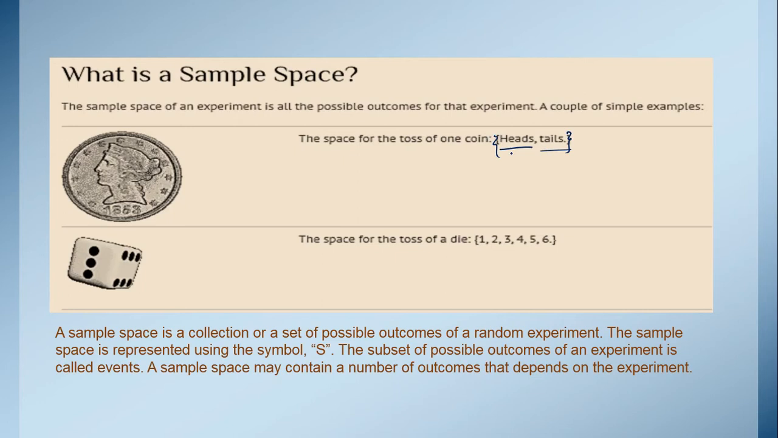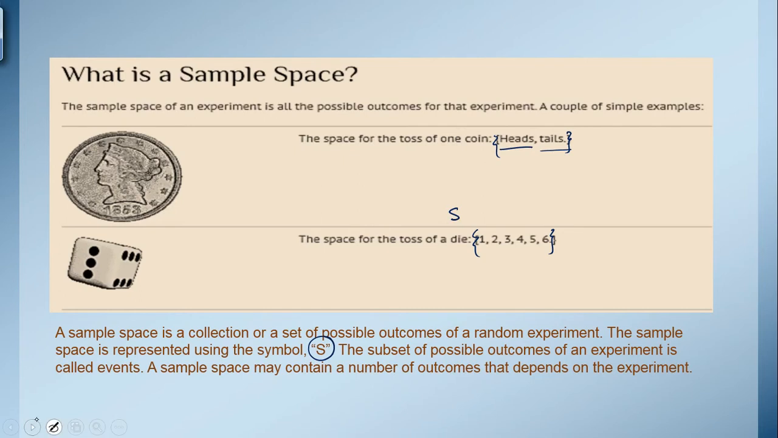Similarly, here we have another example of a dice. On a dice we know that we have 6 numbers: 1, 2, 3, 4, 5, 6. If we write all these numbers in the brackets, we will call it the sample space of a dice. So a sample space is a collection or a set of possible outcomes of a random experiment. The sample space is represented by the symbol S. We represent sample space by a capital S.